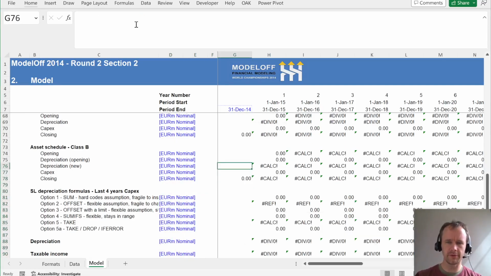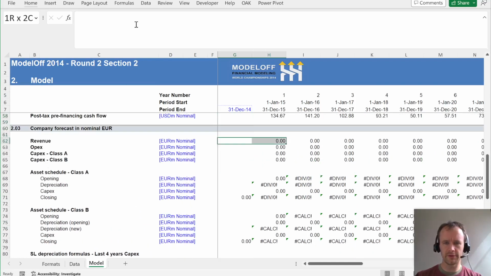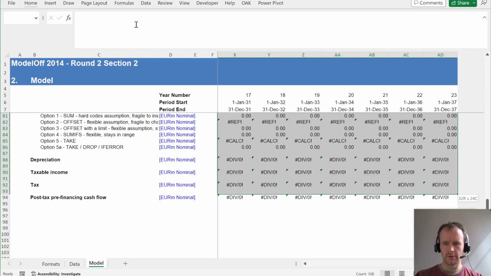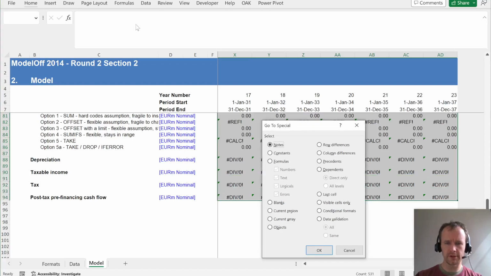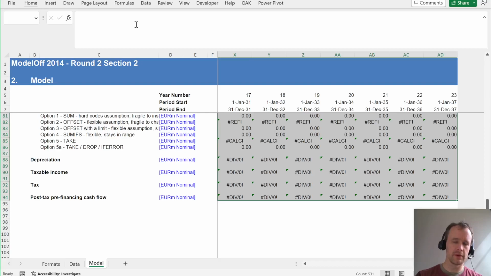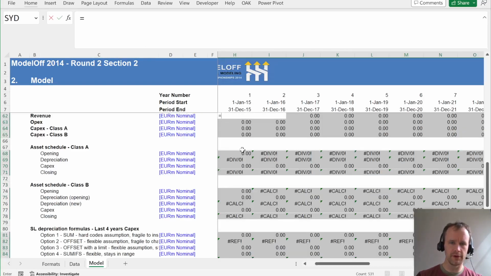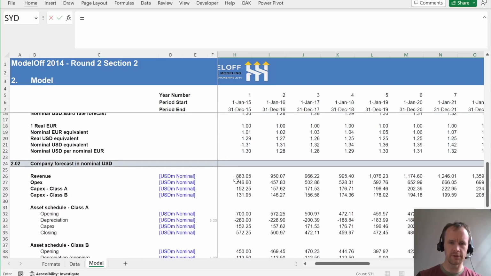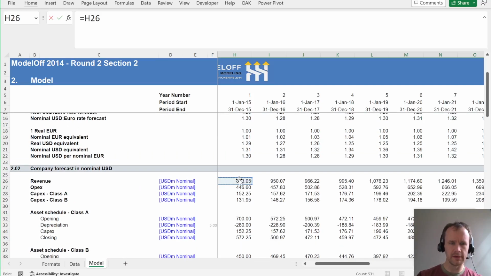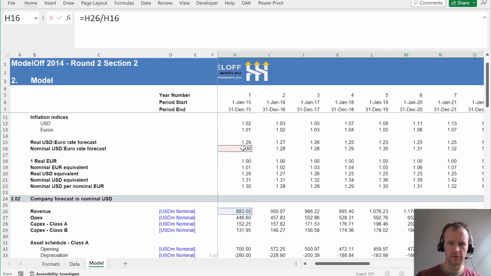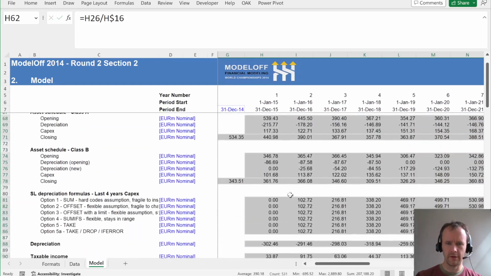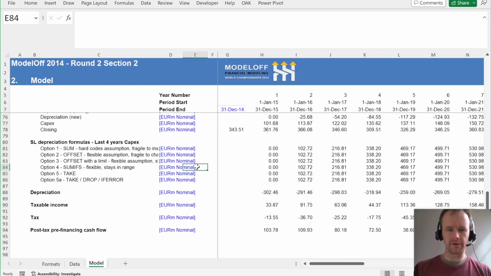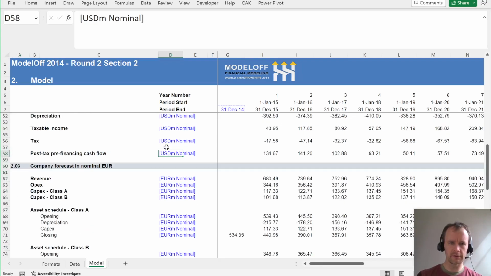All right, and then here's where the magic happens. We're going to select this whole range, Control G, go to special, all the formulas in that range, and wherever there's a calculation in here, the number for the euro forecast I want is just the equivalent USD number divided by the nominal forecast. Whoops. Lock that, lock the row but not the column, Control Enter, we'll fill that in everywhere, and now I've got my nominal euro forecast. Nice and simple. Okay, I deliberately got rid of those so that we could read the notes, but whatever, doesn't matter.